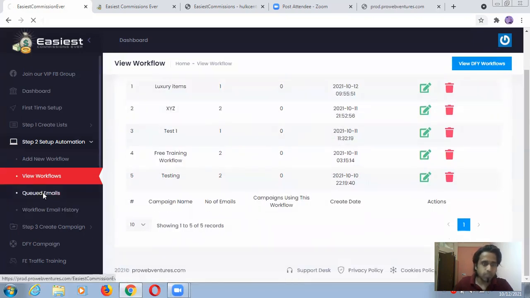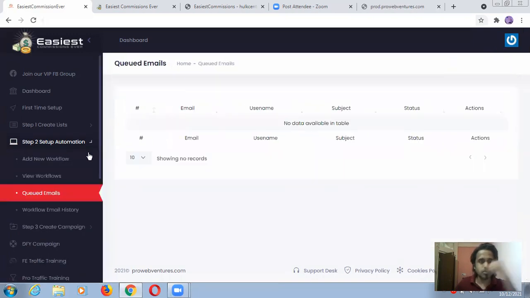Let's see queued emails. This is something about email marketing, guys. Because of this automation, it will work like sending emails and so on, so you don't need to use something like GetResponse. There is nothing inside queued email, and I didn't even create any list, so I cannot see any queued email.